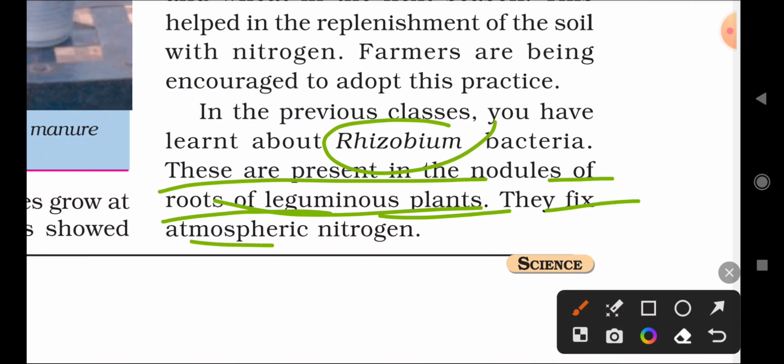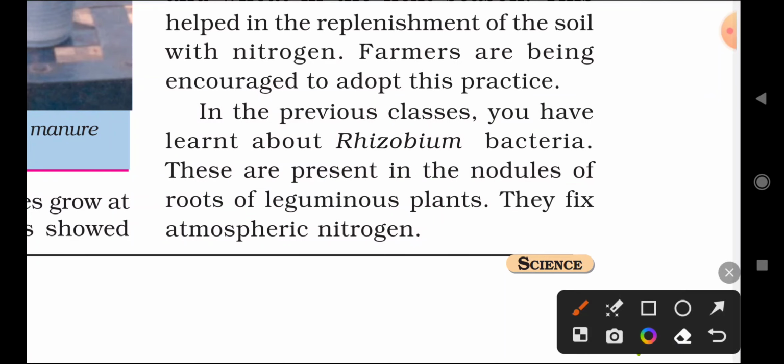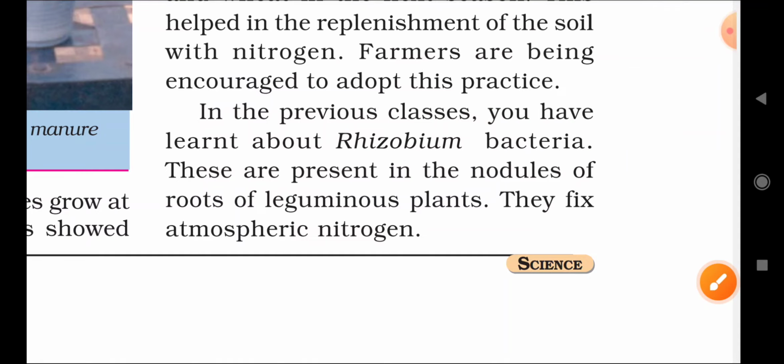They fix atmospheric nitrogen. Remember, which bacteria fix the nitrogen in the atmosphere? Rhizobium bacteria. Remember that this is a very important question for your higher classes and also for your 8th standard. Which bacteria fix the nitrogen in the atmosphere? Rhizobium bacteria. Very important point.